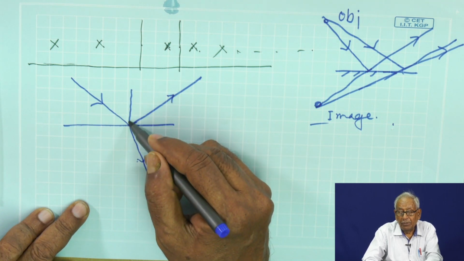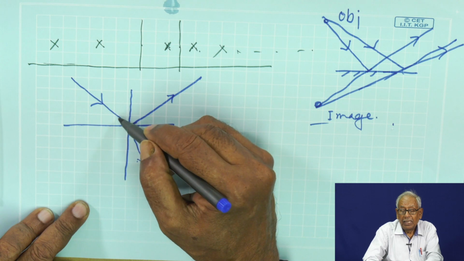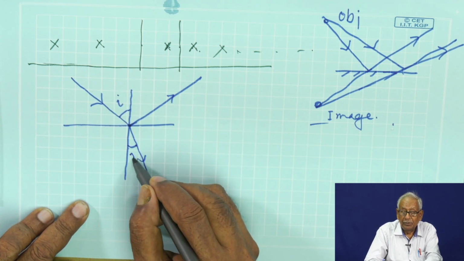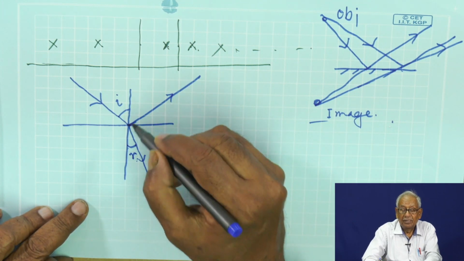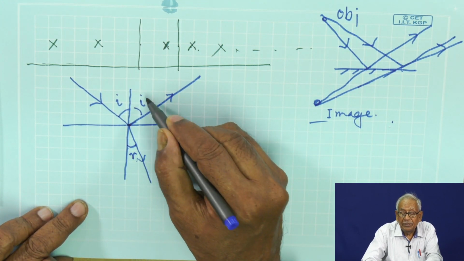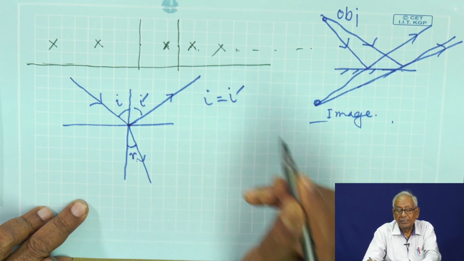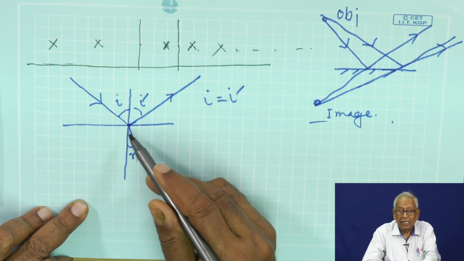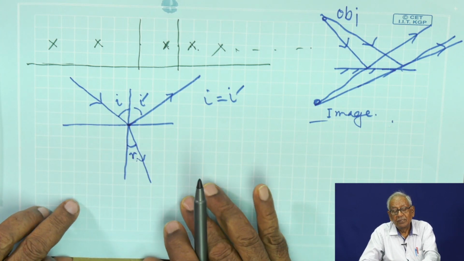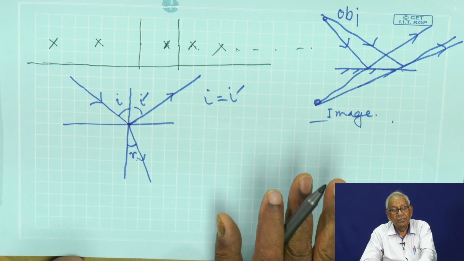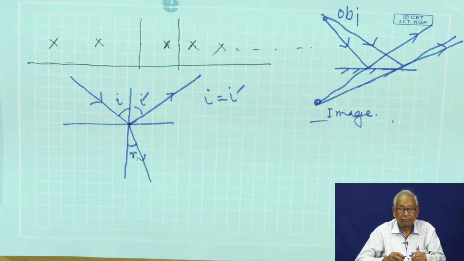And if you draw a perpendicular, and if this is the angle of incidence and this is the angle of refraction, and this is called angle of reflection, they are equal, i is equal to i dashed. But in this case, as it is refracted, various phenomena happen. Let us see the experiment first, then I will explain.